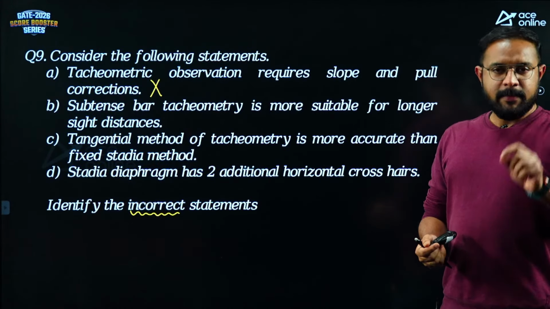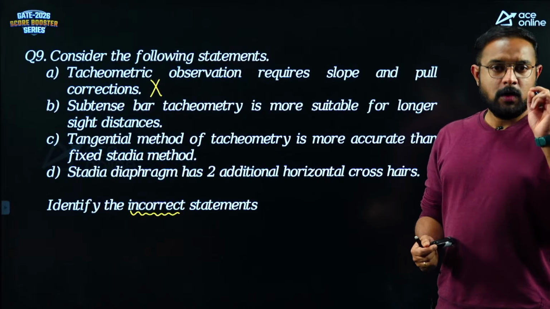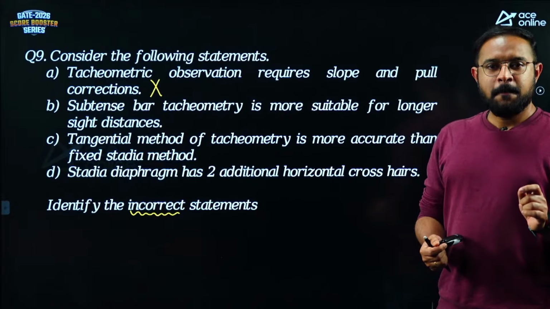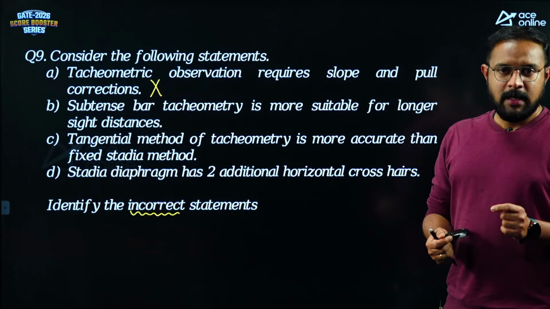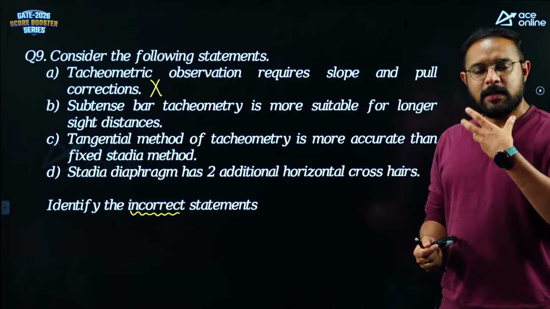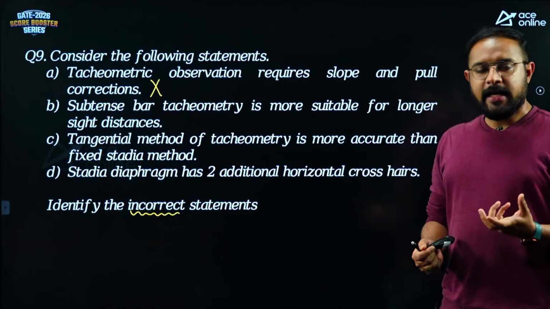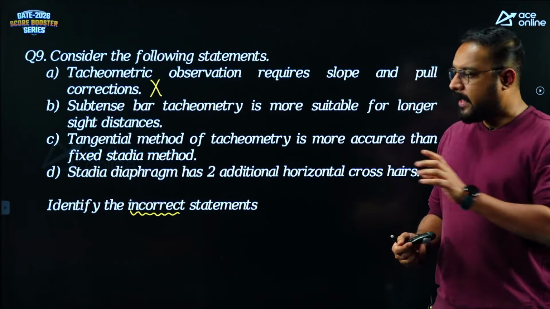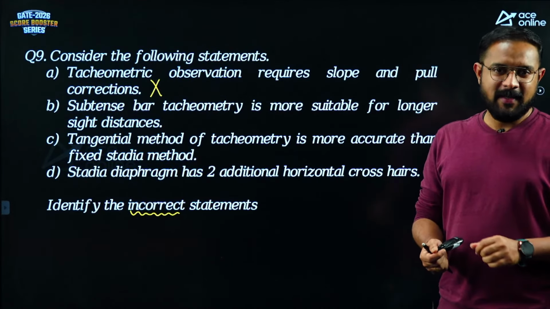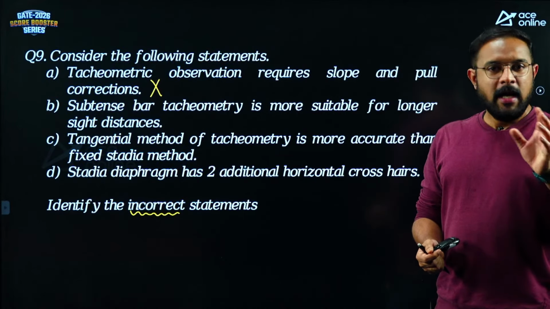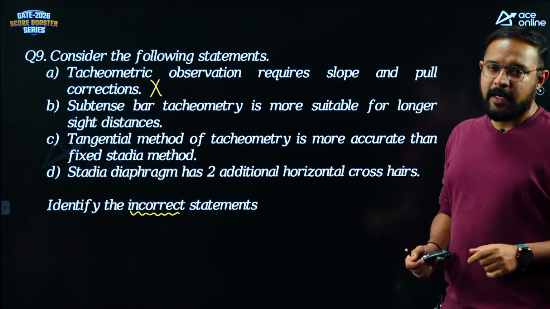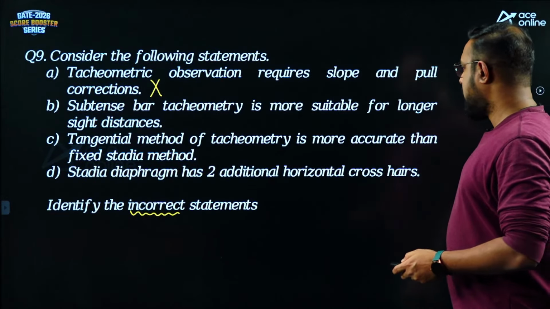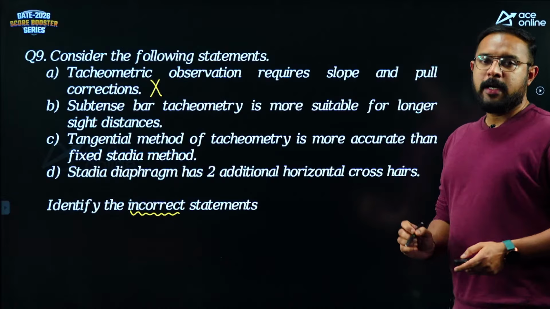Temperature corrections are applied to my total station readings as well as my chain surveying readings, because the chain can be disturbed by the temperature. Similarly, in total station, when you are using electromagnetic radiations, they are affected by temperature as well as pressure. So there also we'll use it. But here there are no such corrections, just an optical device. Tachometer is an optical device, not an electronic device. So we cannot really apply that.